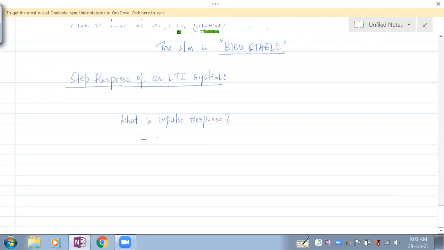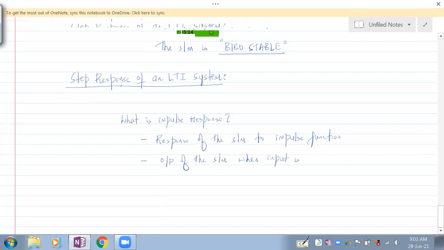The impulse response is the response of the system to the impulse function, or in other words, the output of the system when the input is the impulse function.